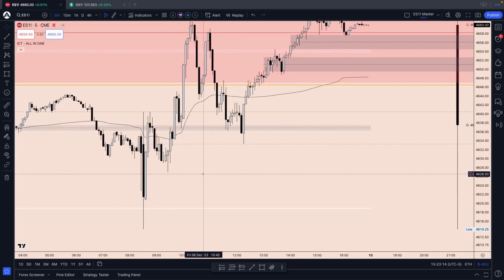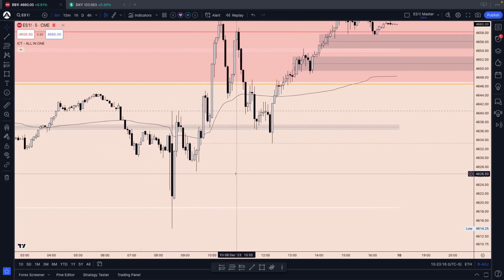That's really what we're looking for to confirm algorithmic price delivery. And we see all that here. We reference the midnight level twice here, reject from it. Reject from the CE of the new day opening gap. We push above it, leave behind the inefficiency, and we bounce off this level, taking out previous day high, previous week's high, this orange and red line. Where do we reject? To continue lower, again previous week's high, heading down, back to the midnight level.